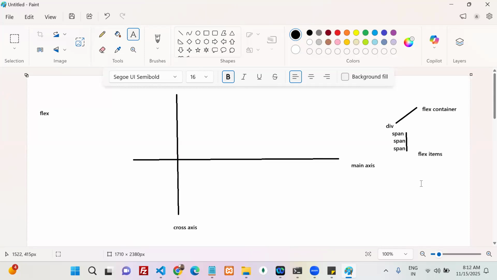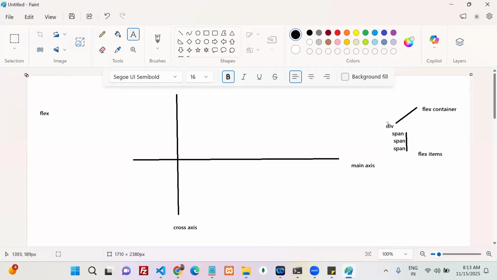One is when you arrange the items in a row. That one we can say is the main axis. Arrange the elements in a column like this. That particular one we can say is the cross axis. And here the elements we can say are flex items.